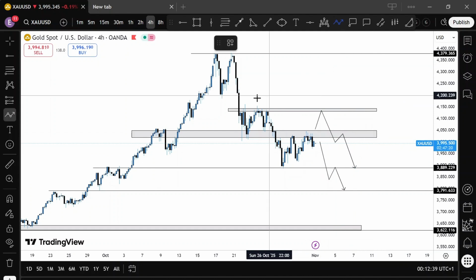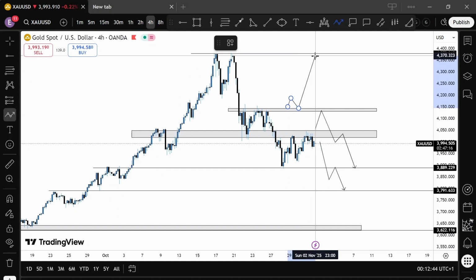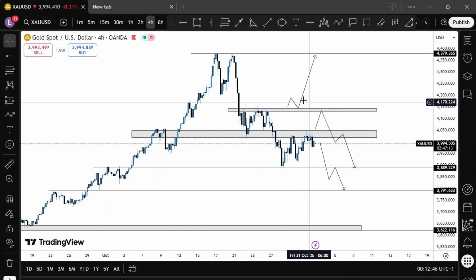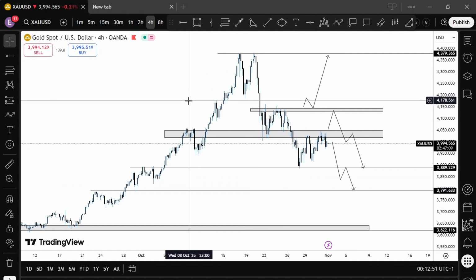For buys, I would like to see price above this region here, and then we'll maybe retest back to 4,370 or somewhere around this region. So that's that for gold, and let's see what price will do, and we just follow price.